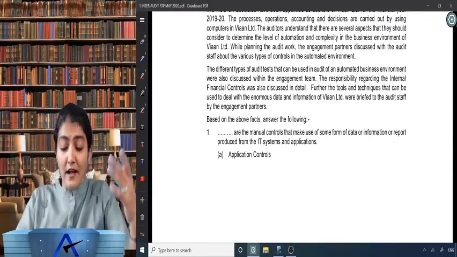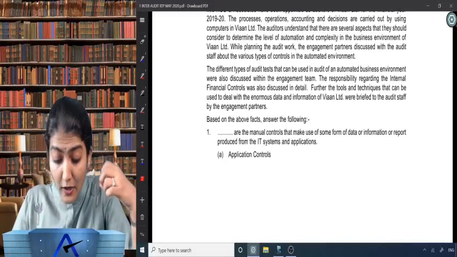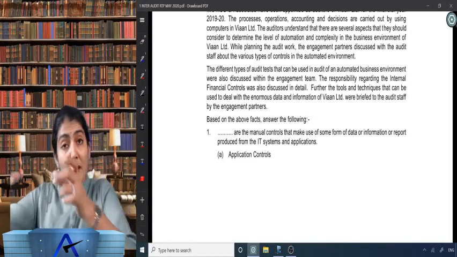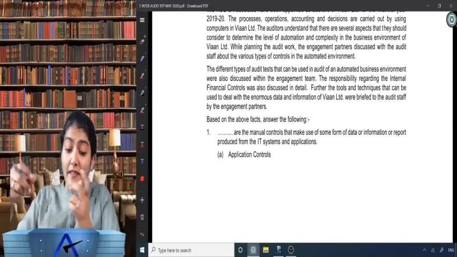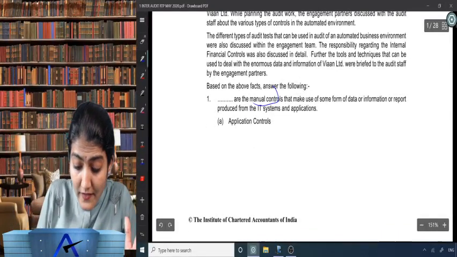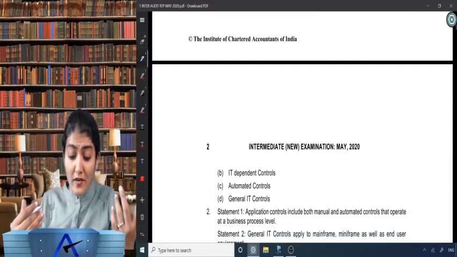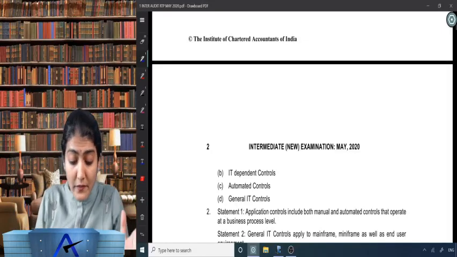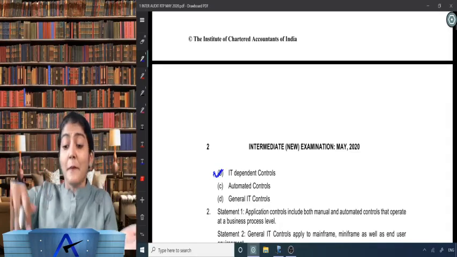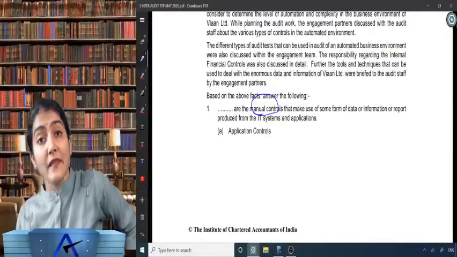Based on the above facts, answer the following. Dash are the manual controls that make use of some form of data or information or report produced from the IT systems and the application. They are making use of this data which is generated by the IT system and application, but basically they are manual controls. Which are these controls referred to as: the application control, the IT dependent control, the automated control or the general IT control? This is the definition of the IT dependent control, which are basically manual controls, but the effectiveness of the same depends upon the data generated by the IT systems and application.